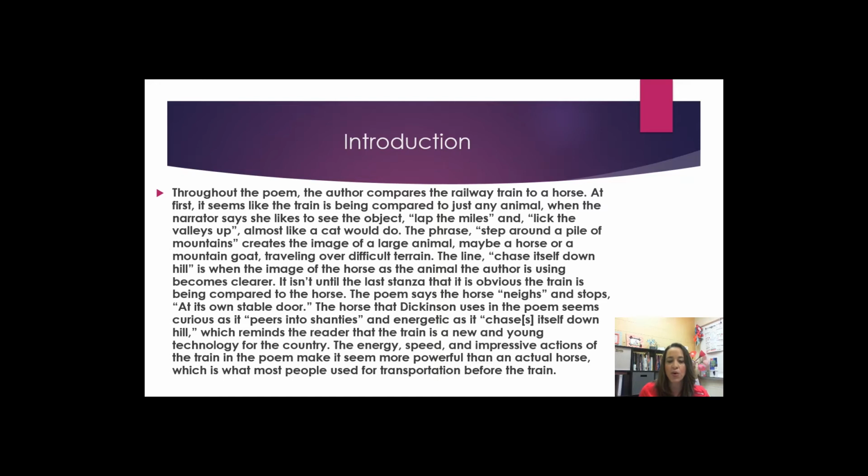The poem says the horse neighs and stops at its own stable door. The horse that Dickinson uses in the poem seems curious as it peers into shanties and energetic as it chases itself downhill, which reminds the reader that the train is a new and young technology for the country. The energy, speed, and impressive actions of the train in the poem make it seem more powerful than an actual horse, which is what most people used for transportation before the train.